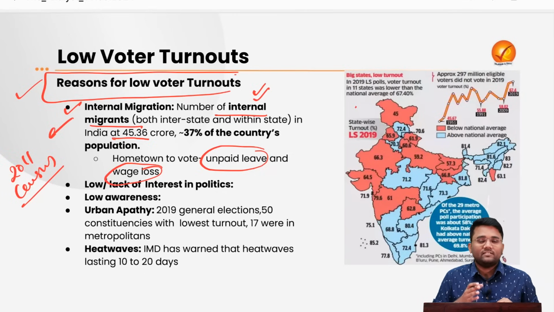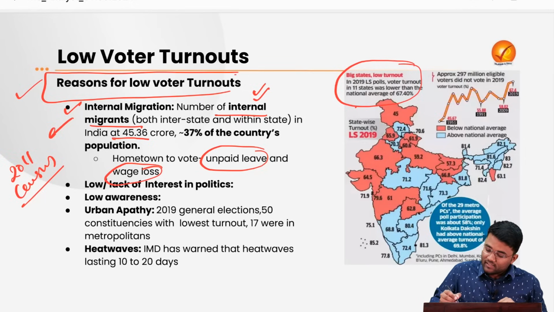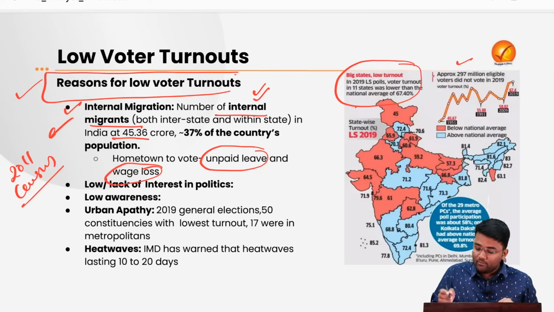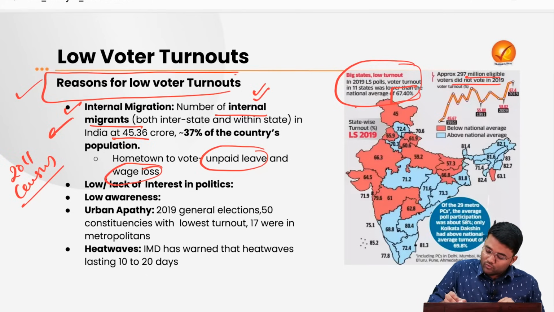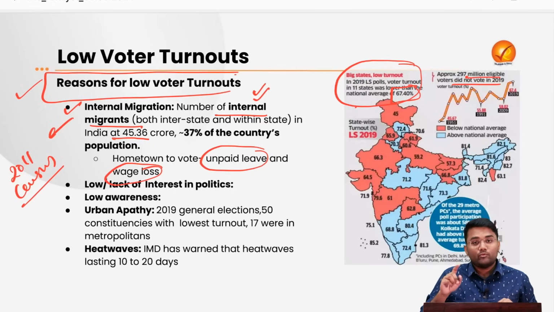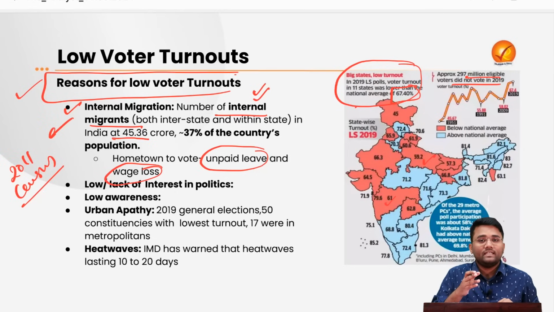So this internal migration is a very important issue for low voter turnouts in the ongoing elections. This is particular data about the 2019 Lok Sabha elections, which says that approximately 297 million eligible voters did not vote in 2019. The national average of voter turnout was 67.40%, but in states where internal migration is very high, like UP and Maharashtra, the voter turnouts have been much lesser than the national average, and the major reason for that is the internal